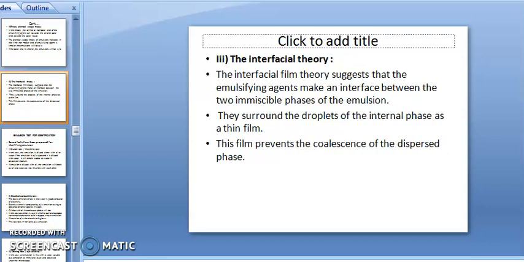Then the interfacial film theory. This theory suggests that the emulsifying agent makes an interface between the two immiscible phases of the emulsion. They surround the droplets of the internal phase as a thin film. The film prevents the coalescence of the dispersed phase, meaning the breaking up into two separate layers will be prevented by the surfactant.